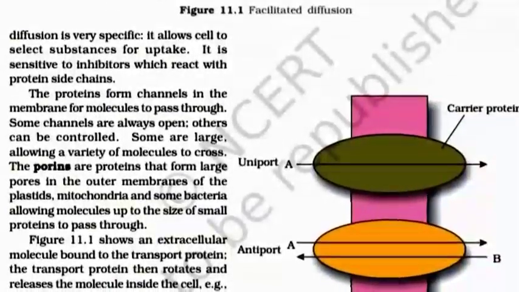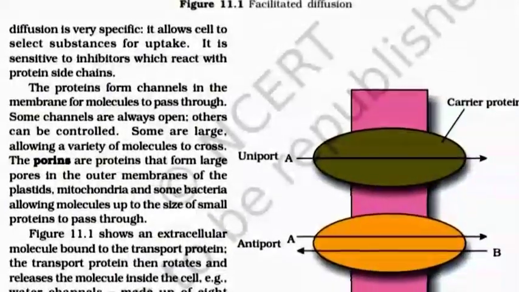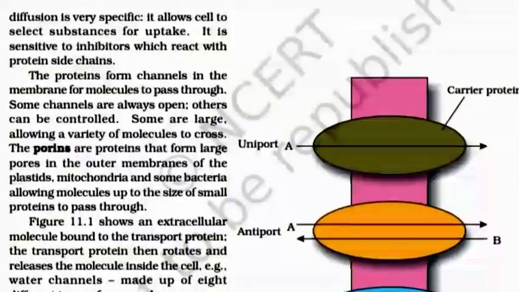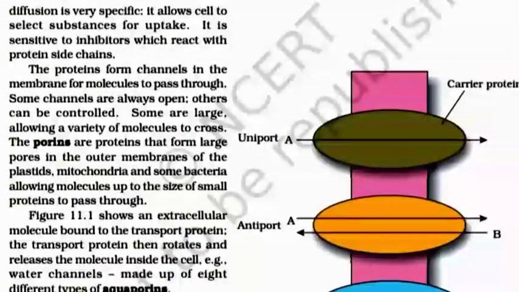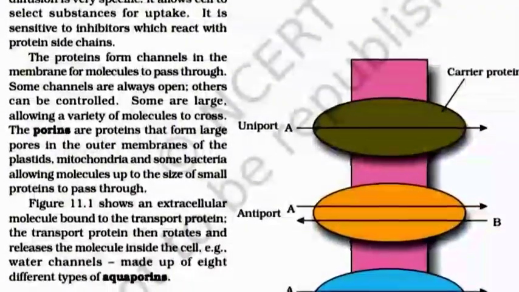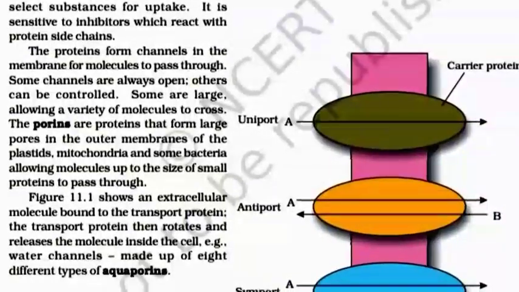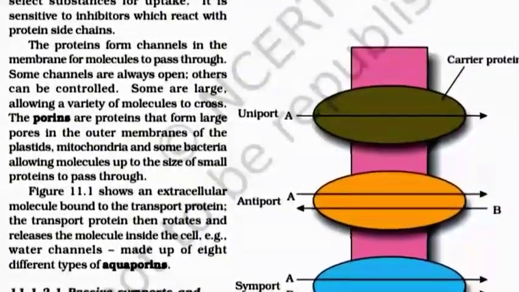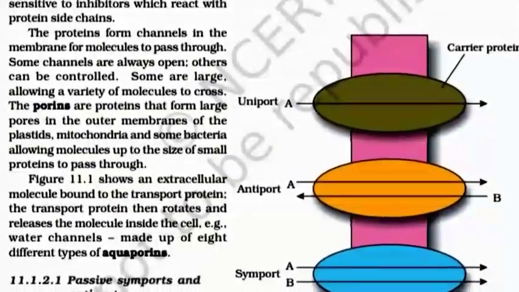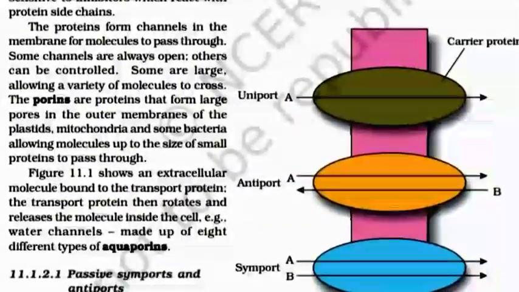It allows the cell to select substances for uptake. It is sensitive to inhibitors which react with protein side chains. The protein forms a channel in the membrane for molecules to pass through. Some channels are always open, others can be controlled. Some are large, allowing a variety of molecules to cross.